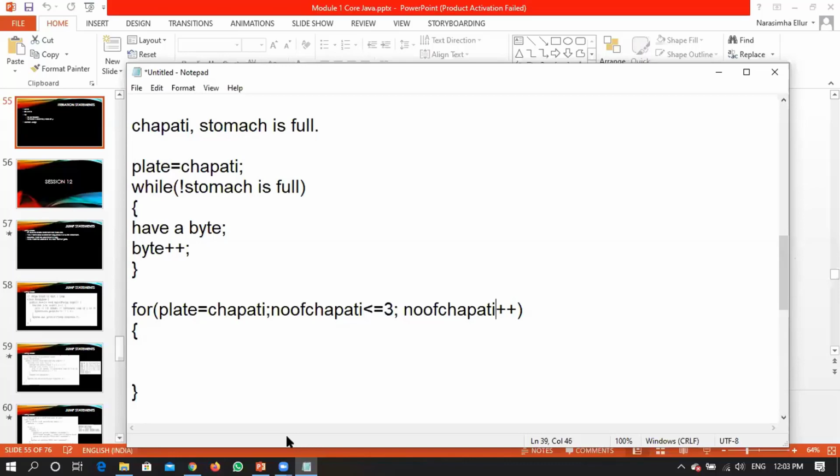Did that make sense? Are you able to relate when to use a while and when to use a for loop? Yes, sir. Yes. Aman Kumar, we need a 12 Xerox is for a loop and chapati for until is while. Yes, Aman, I didn't understand your question. Does your question still remain after this explanation? Okay. So Bijay has got. Bijay, did I answer your question or do you still have that question in your mind?